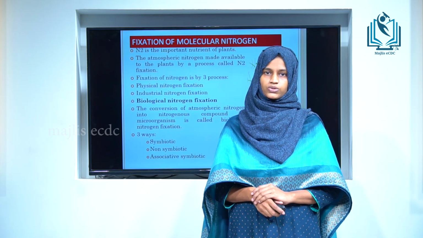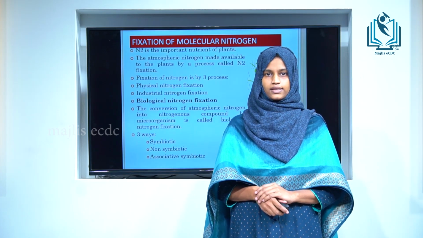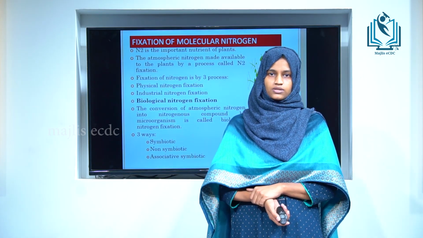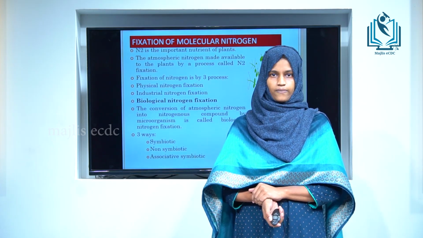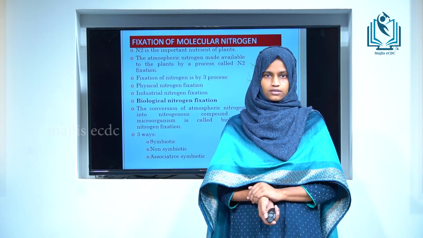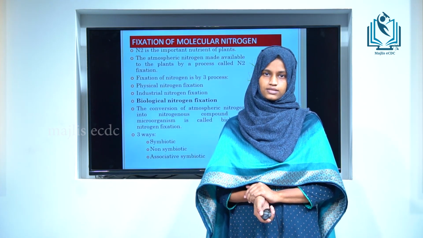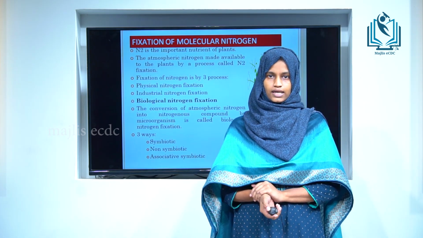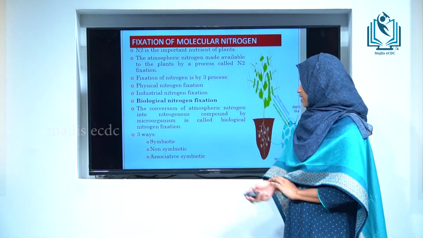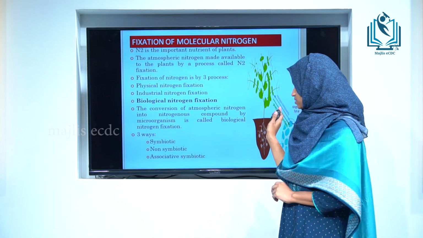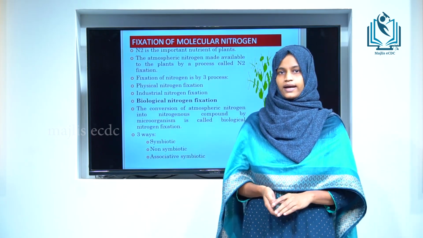Example, the Haber-Bosch process: N2 plus 3H2 gives 2NH3. Here, high temperature and pressure are used to convert nitrogen into ammonia. High pressure means 200 atm and a high temperature of 400 degrees Celsius is used. The third type of nitrogen fixation is biological nitrogen fixation. The conversion of atmospheric nitrogen into nitrogenous compounds by microorganisms is called biological nitrogen fixation.